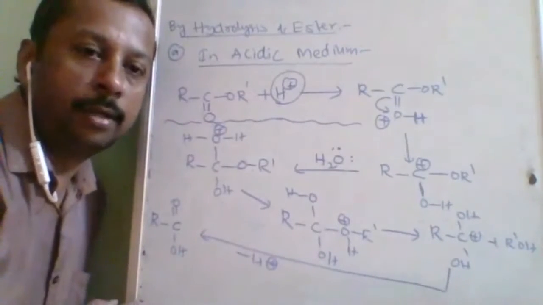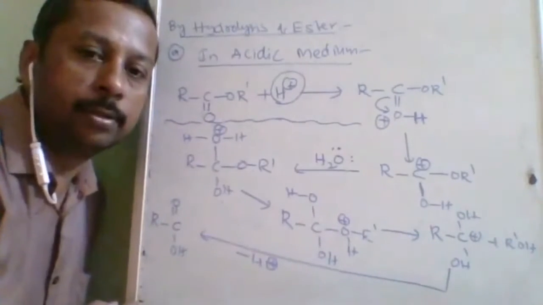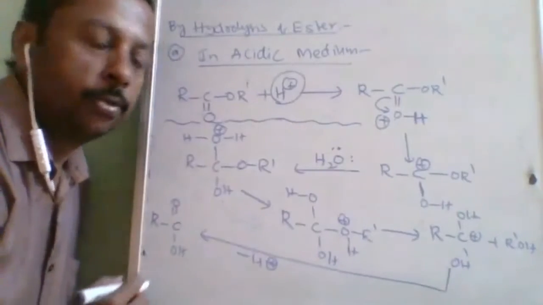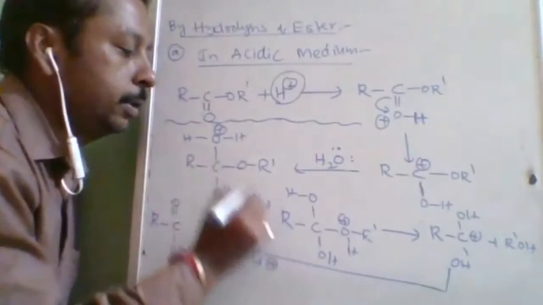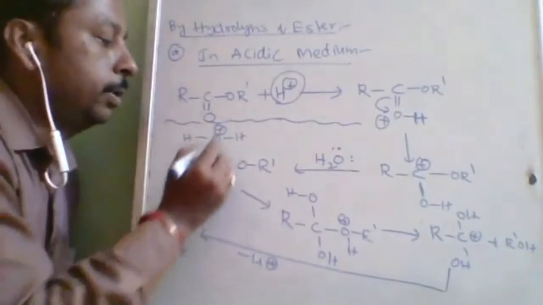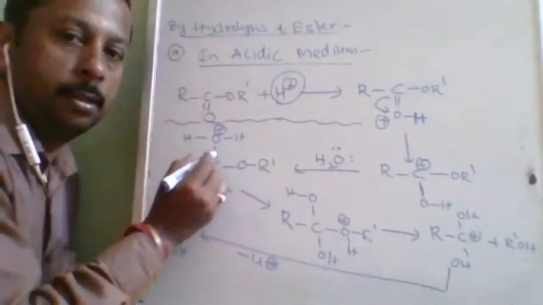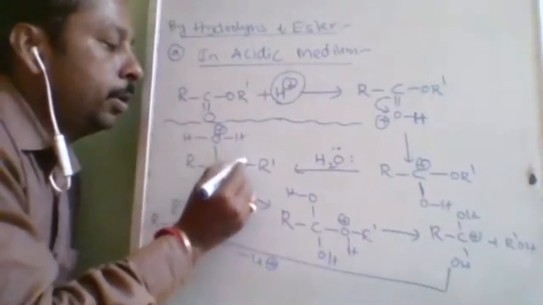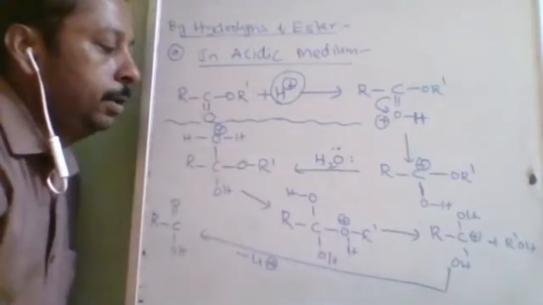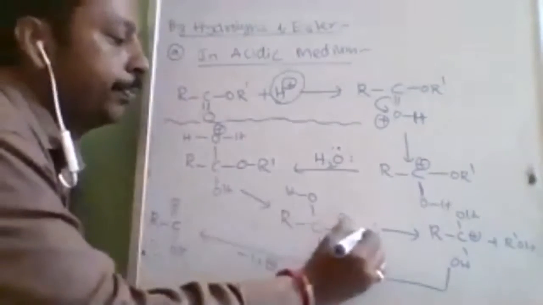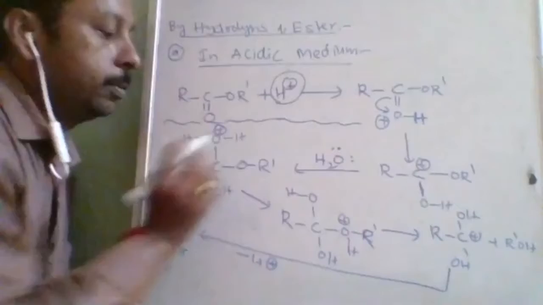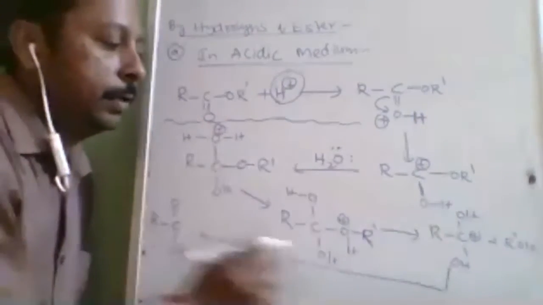So being electronegative, how can it carry a positive charge for a longer time? So it will ask the other neighbor oxygen to share its positive charge. So this positive charge is transferred here along with the hydrogen, H plus.